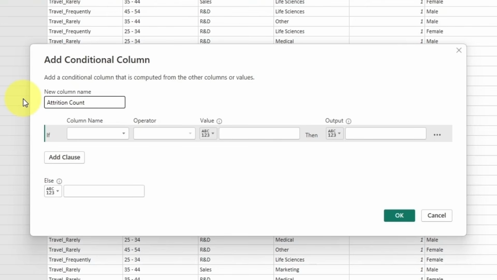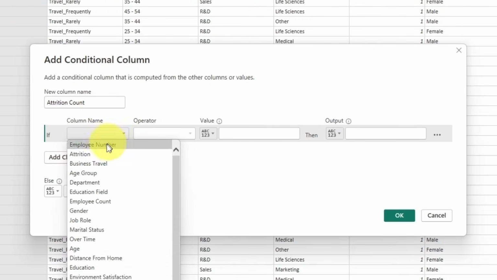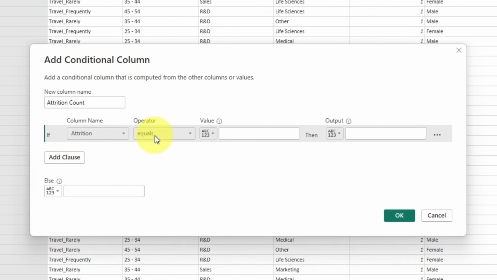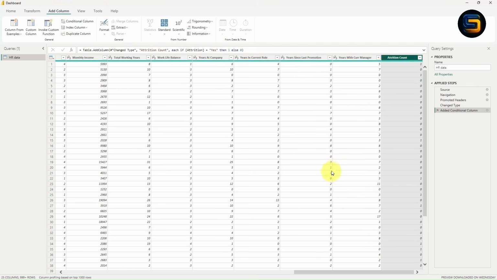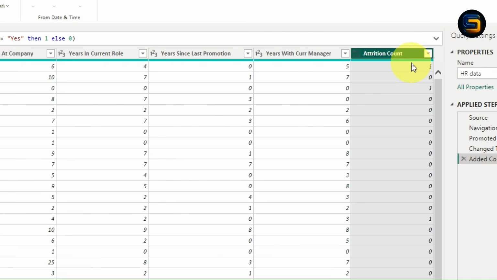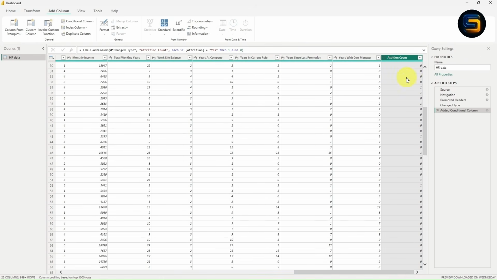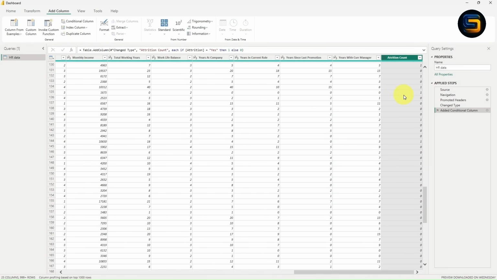Now look here, based on this attrition column, we need to give the condition. I will select from here the column, the column is attrition, equal to, I will give the value. The value is yes, right? Now if attrition equals yes, then the output will be 1. I will give the output as 1. If the value is not equal to yes, I will give the output as 0. Now once you click OK, just wait for a few seconds. Wow, look here guys. A new column is inserted which is the attrition count column. Now let's see whether the data in this attrition count column is correct or not.